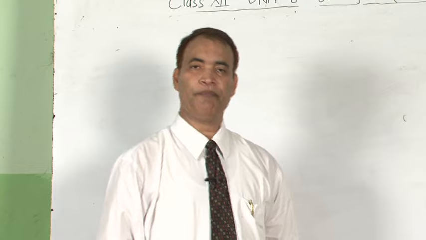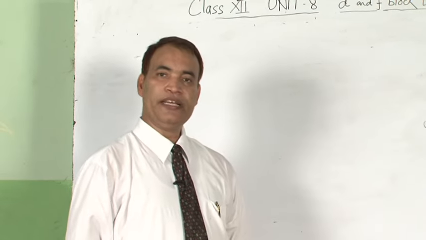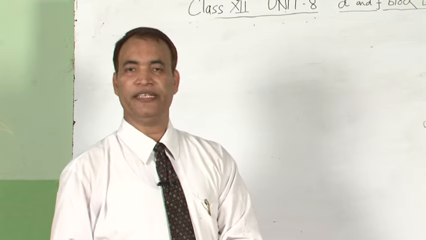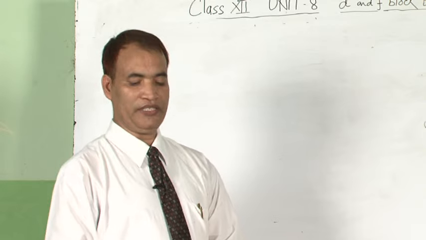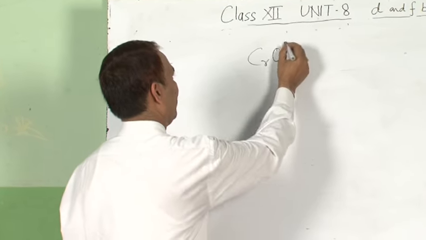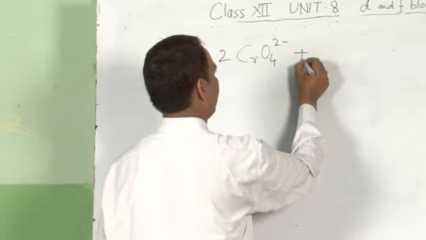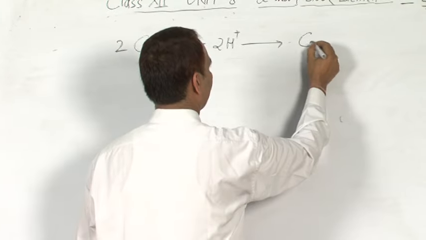Now the effect of pH on chromate and dichromate ion. The chromate ion is converted into dichromate ion in acidic medium, and dichromate ion is converted into chromate ion in basic medium. This is chromate ion. When it is treated with the acid, it gets converted into dichromate.